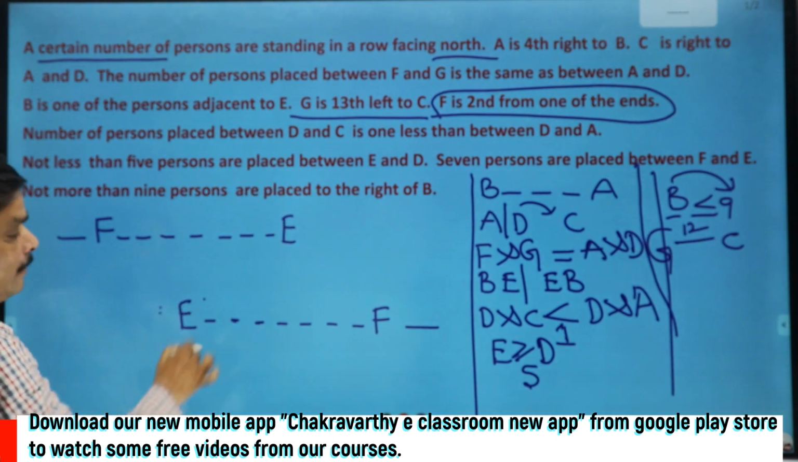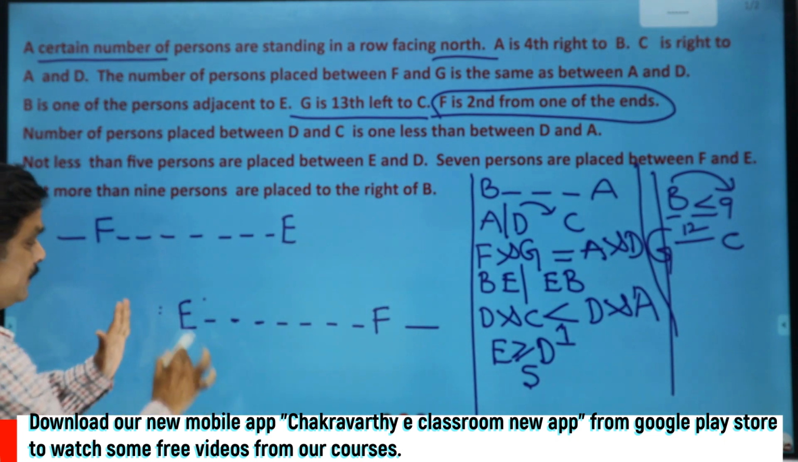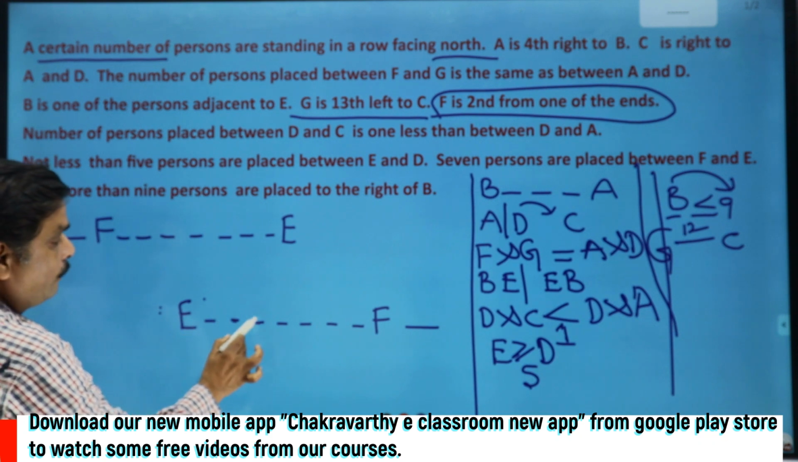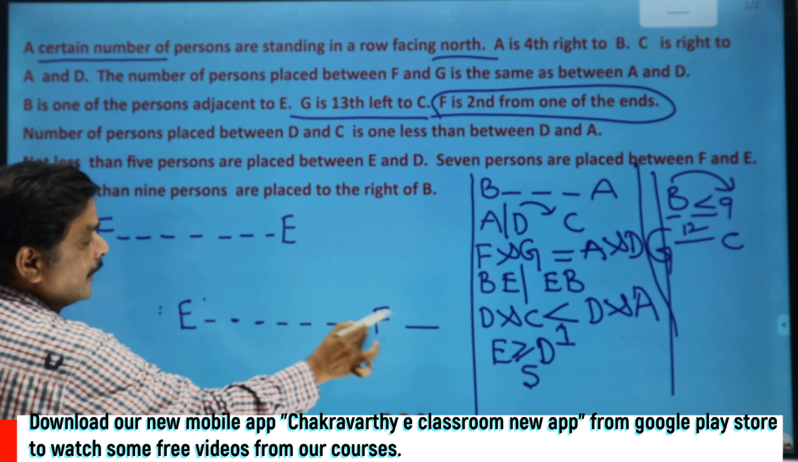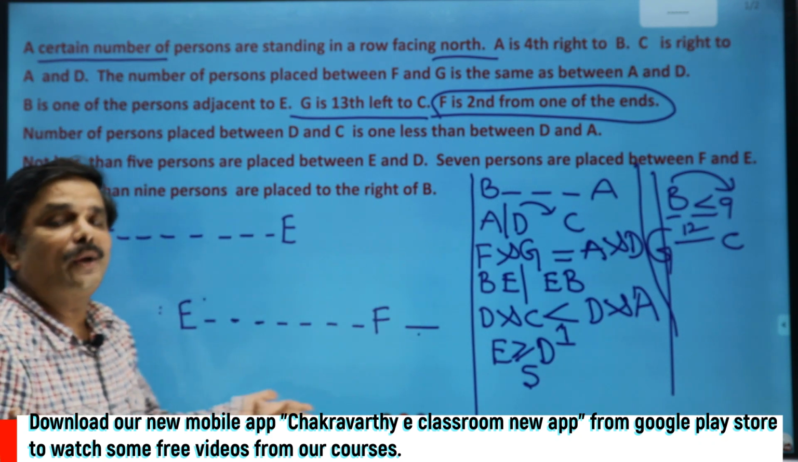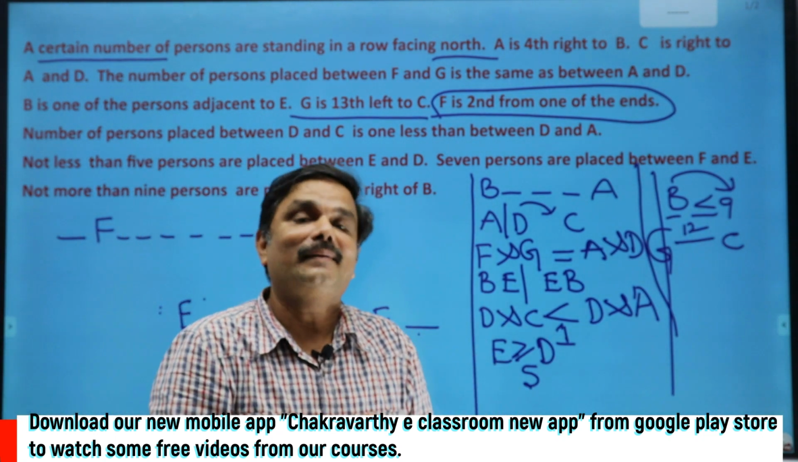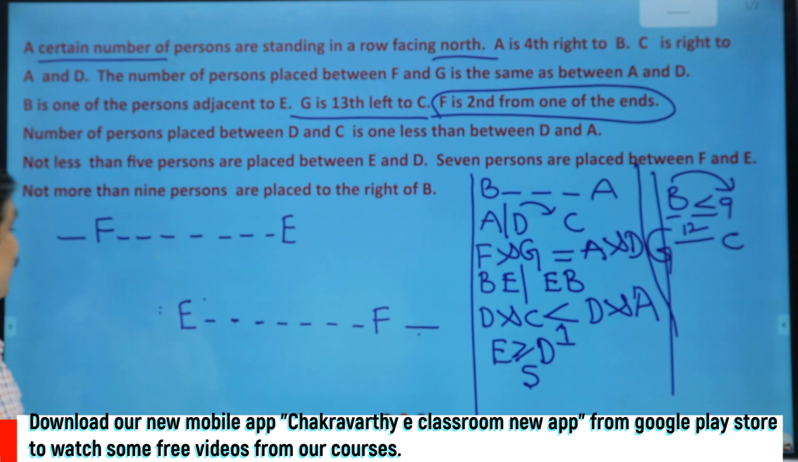If you keep B here, on the right side, how many persons are there? All these are confirmed places. How many are there? 1, 2, 3, 4, 5, 6, 7, 8, 9 and 10th place. How can you keep B there? This is the way to eliminate the things there. So this place is ruled out for B.